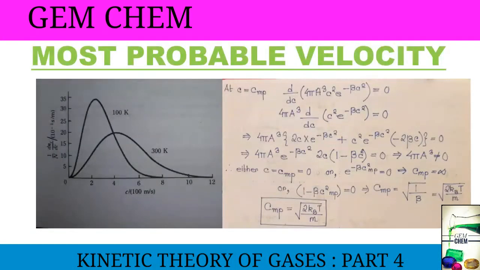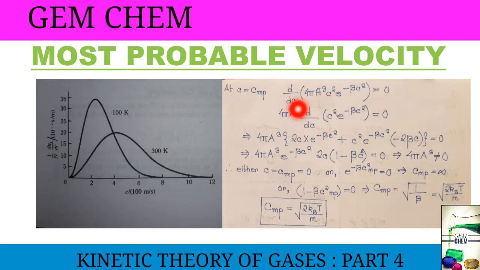Now what is most probable velocity? We have already seen in our previous video. It is the maximum of this graph of the speed distribution. So at c, that is at velocity which is equal to the most probable velocity CMP, we differentiate the expression which we have already got, that is d by dc of the expression of the Maxwell-Boltzmann distribution equation, and this differentiation is equal to 0.